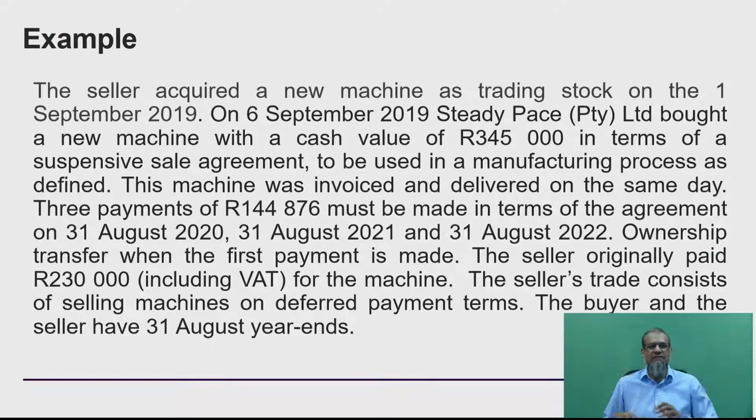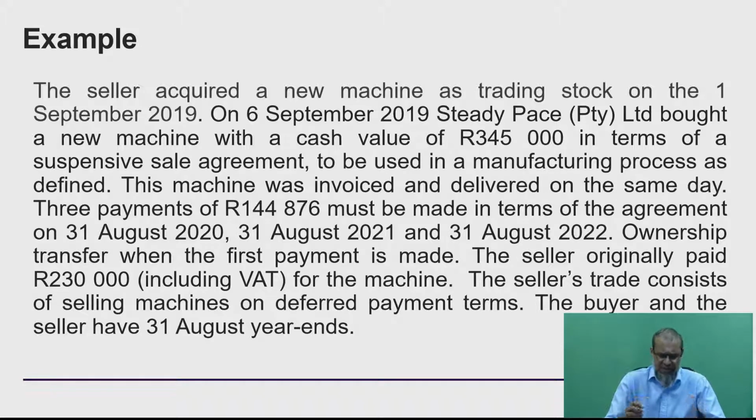Okay, so having said all that, we looked at the scope, we looked at the implication. Broadly, the scope is that we need a suspended sale agreement, technically of trading stock. The implication is that there's going to be some kind of relief because there's a problem. The solution is going to be the relief that's going to come about. Now let's deal with this little example that we've got going over here.